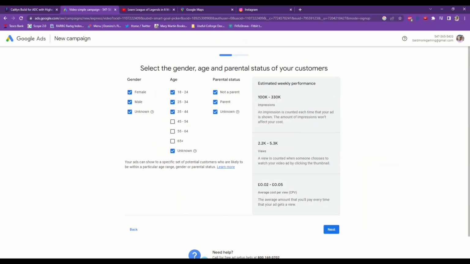I also made some choices on the demographics of the users the ads would be shown to. I didn't want anyone 45 plus being shown the ad because I didn't think there was much of a chance of a click-through. I also had the choice to choose genders, but I didn't think that League of Legends was a particularly male-dominated game, so I left it as both.